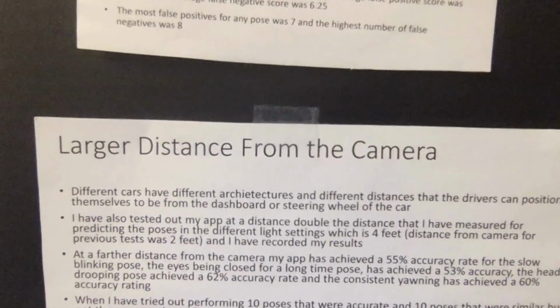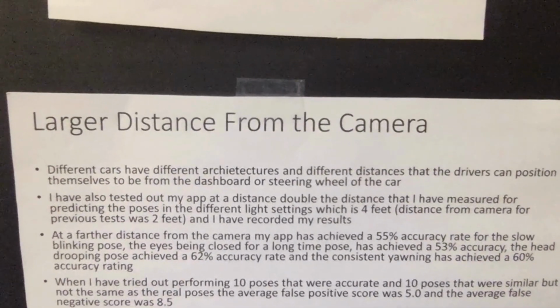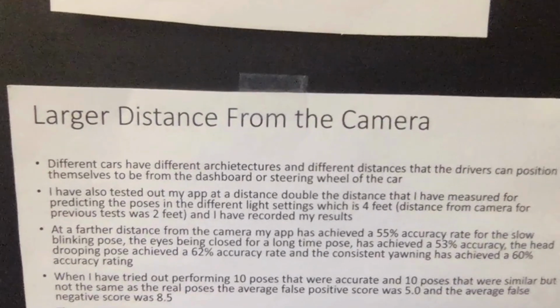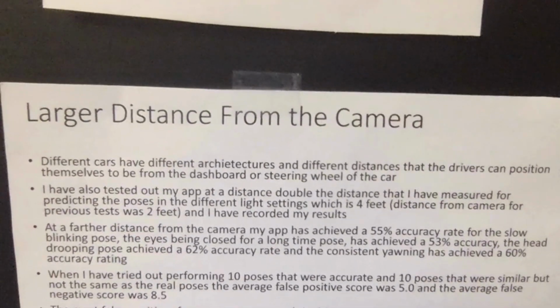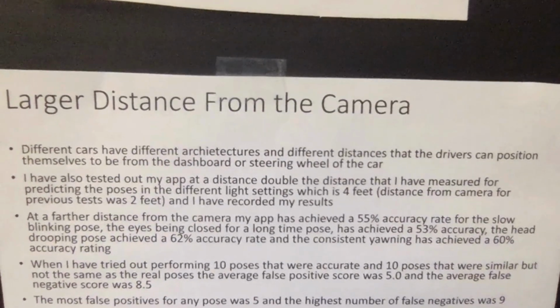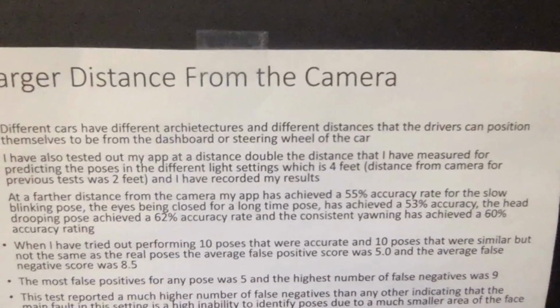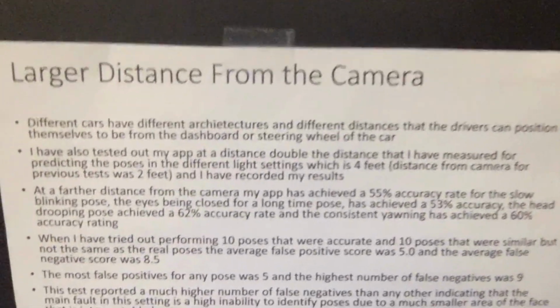Different cars have different architectures and different distances that the drivers can position themselves to be from the dashboard or steering wheel of the car. I have also tested out my app at a distance double the distance that I have measured for predicting the poses in the different light settings, which is 4 feet. The original distance for the light settings was 2 feet, and I've recorded my results.